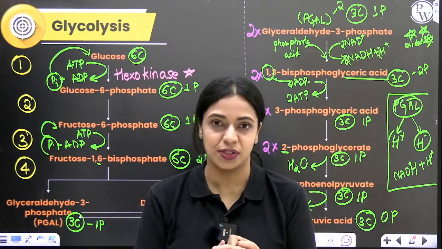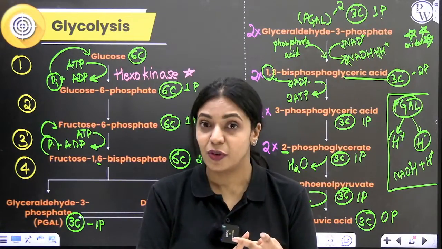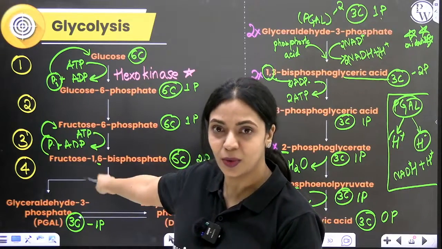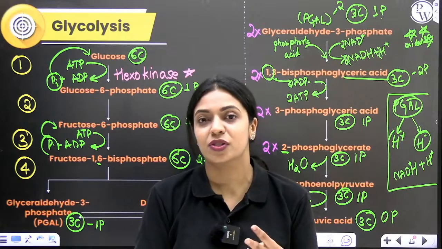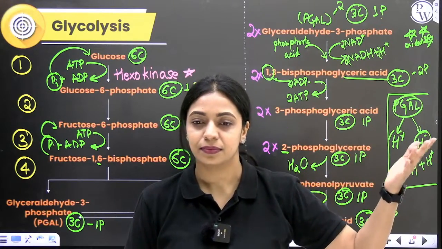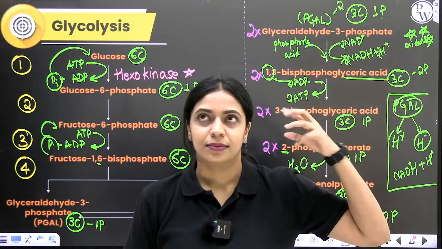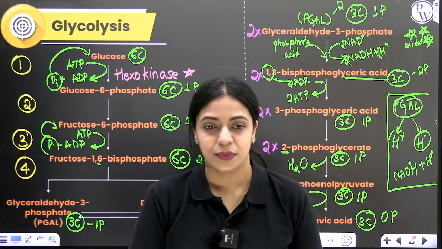So there are three things: photophosphorylation, substrate level phosphorylation, oxidative phosphorylation. Photophosphorylation you've learnt in photosynthesis. Substrate level phosphorylation we've learned right now in glycolysis. We'll learn about it in Krebs cycle as well. Oxidative phosphorylation is in ETS. Okay, is it clear?